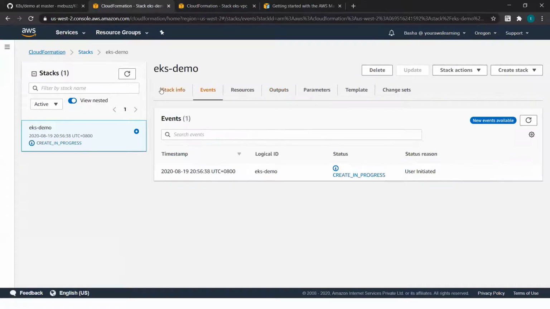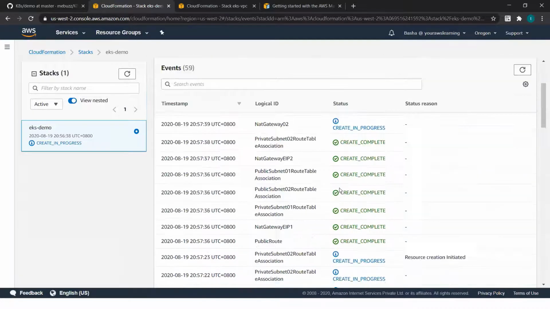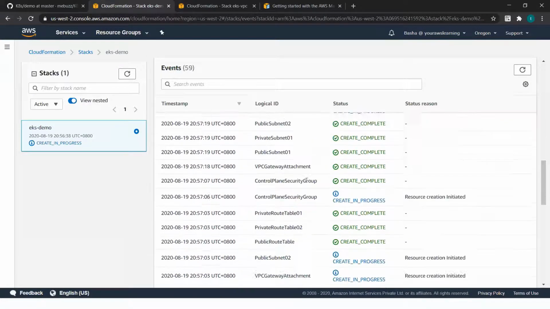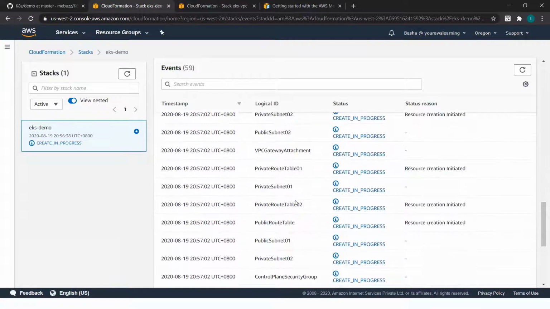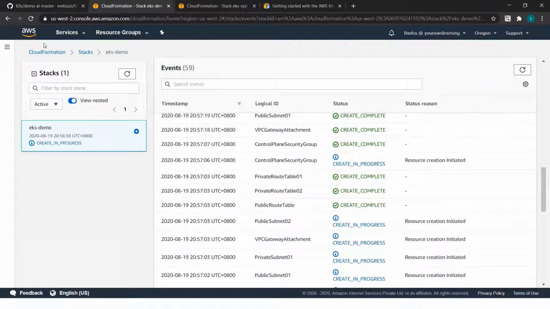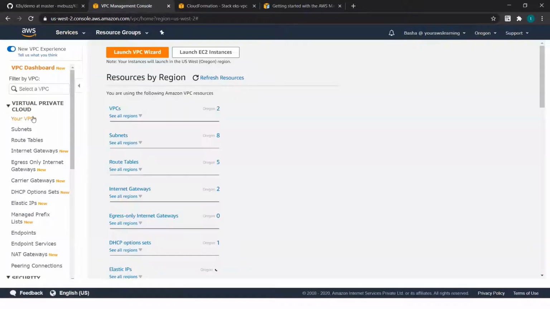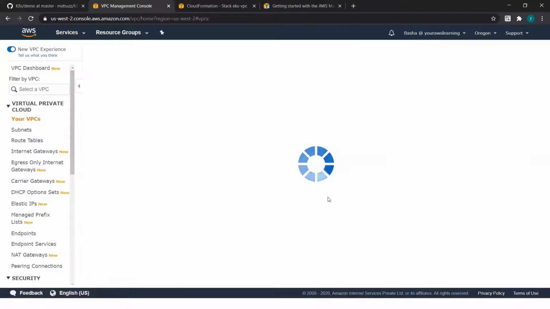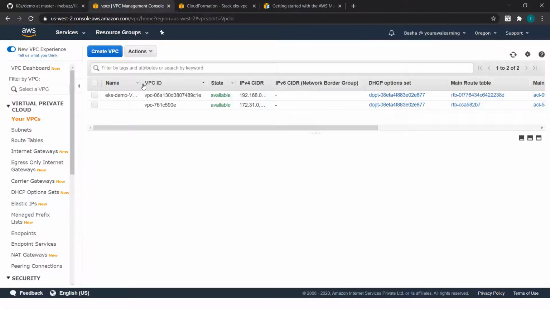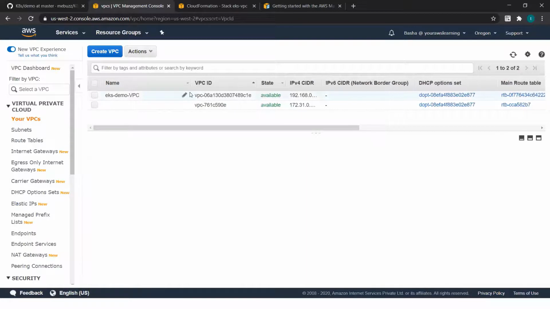So this CloudFormation is creating these resources one by one. It's going to take some time for it to create those resources. Let us just validate if it has created anything so far. I have kept the AWS account clean so that we are able to see every resource as it gets created.